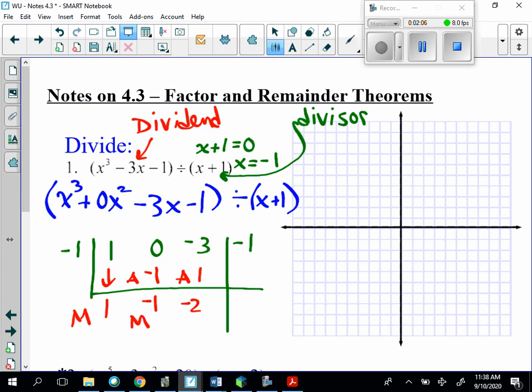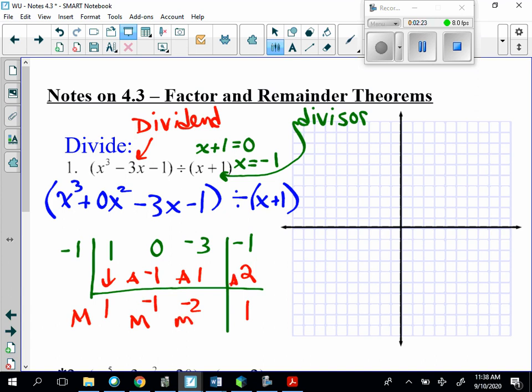And then negative 2 times a negative 1 is 2. 2 minus 1 is 1. So we multiply and we add.